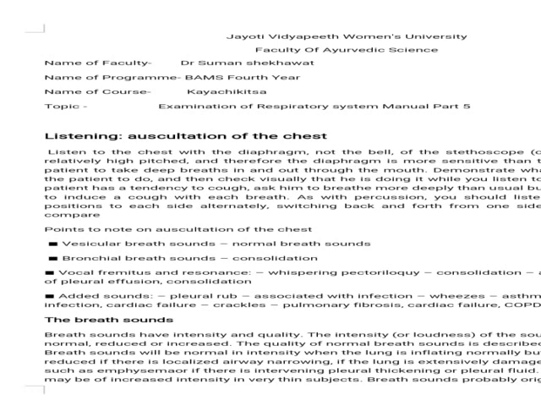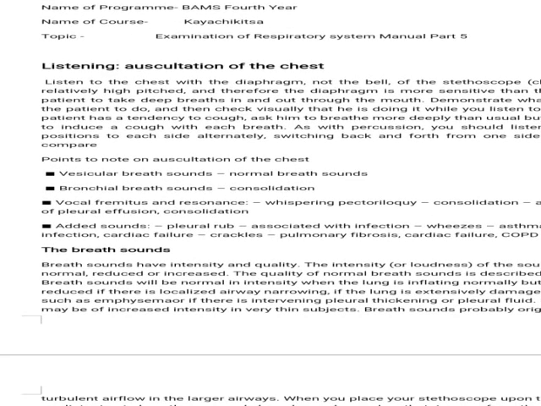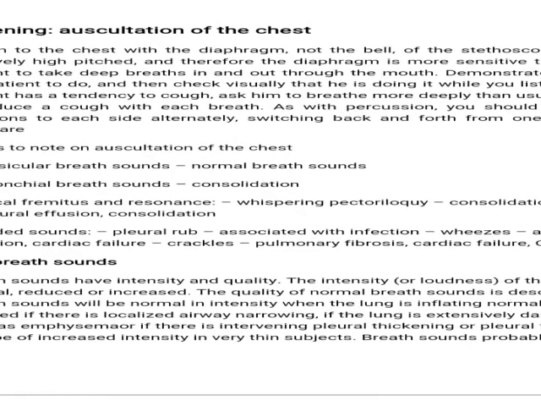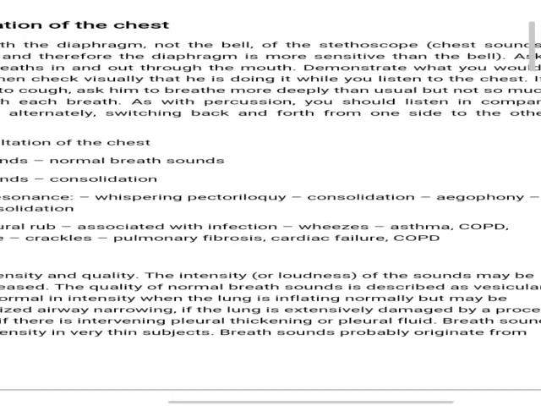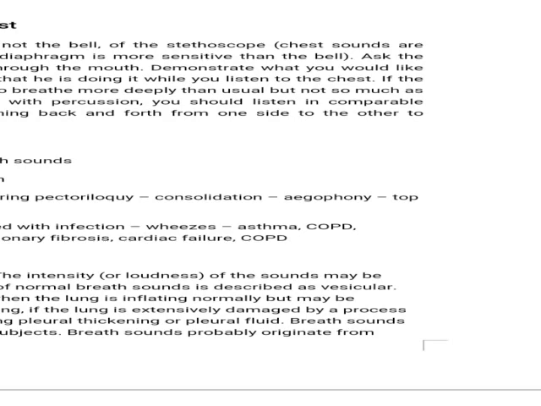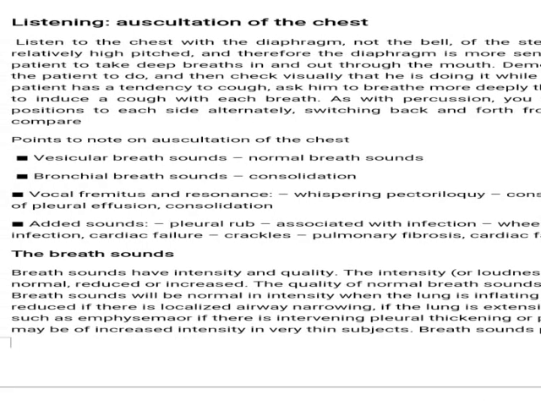Points to note on auscultation of the chest: vesicular breath sound, normal breath sound, bronchial breath sound, consolidation, vocal fremitus and resonance, whispering pectoriloquy, egophony, top of pleural effusion and consolidation.